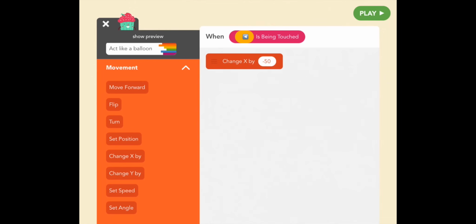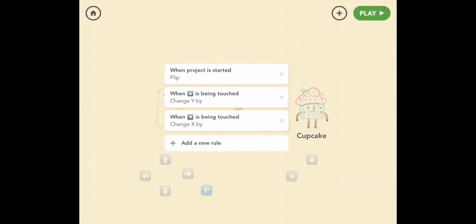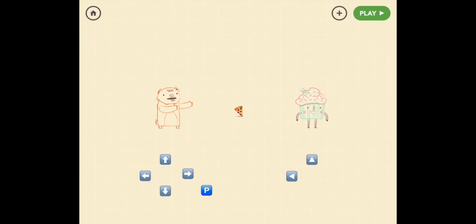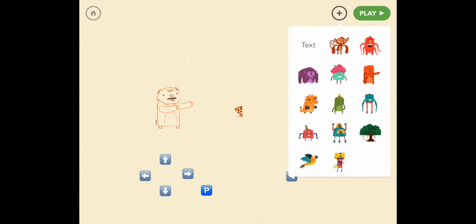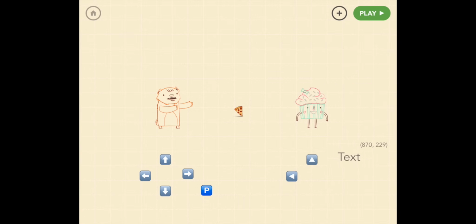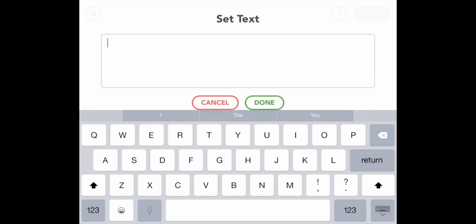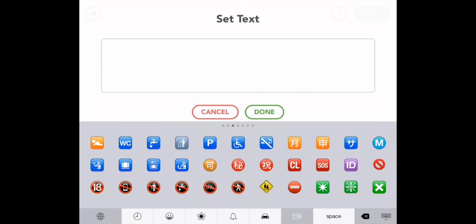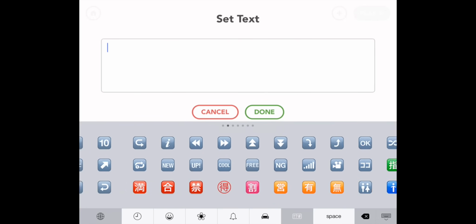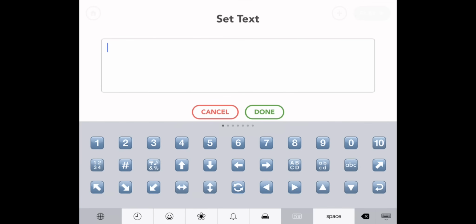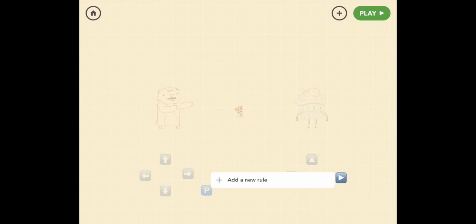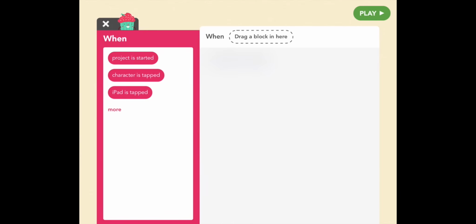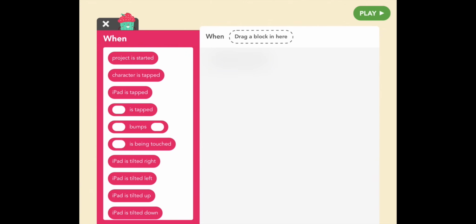Great, so now let's exit out of here, and we have to add a right button now. So pop open the characters, pull out text, and let's go to emoji, and let's find the buttons. Scroll until you find the right direction triangle. Okay, done. Now let's go back to Cupcake and add a new rule for her. And we want her to move right when the Cupcake right button is being touched.